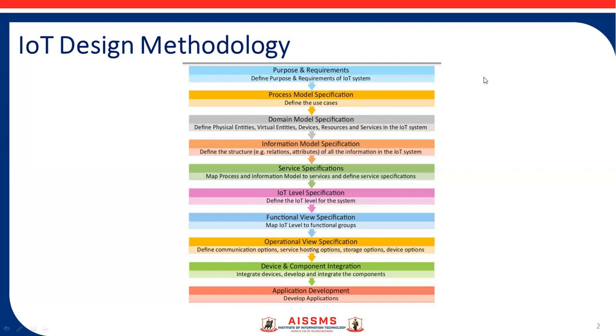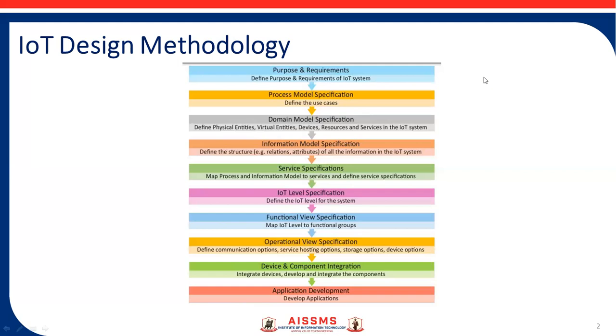Then next level is IoT level specification, that defines the IoT levels. We already studied all the levels from level 1 to level 6. Let's go a little back. That means from the very first step you need to collect the requirements. After requirement gathering, you need to process the model.